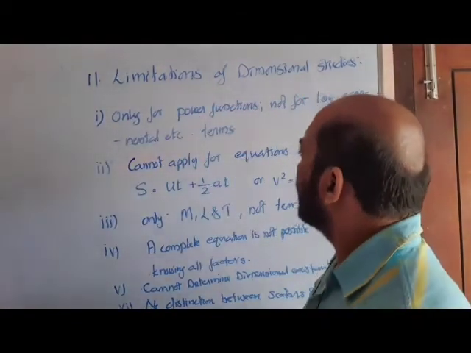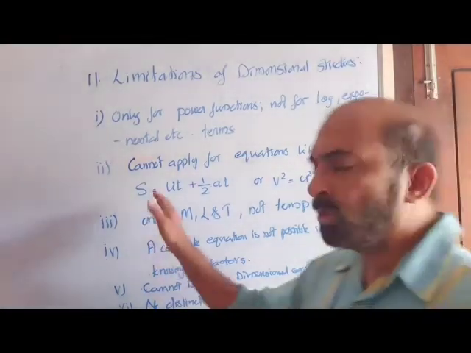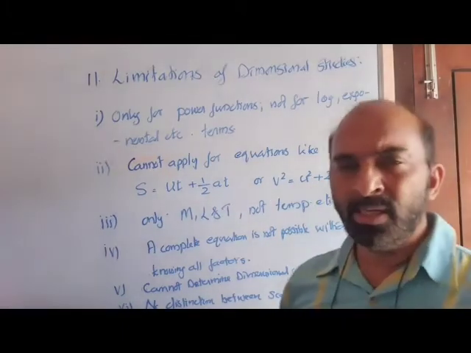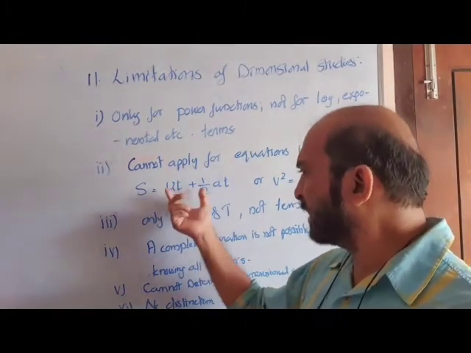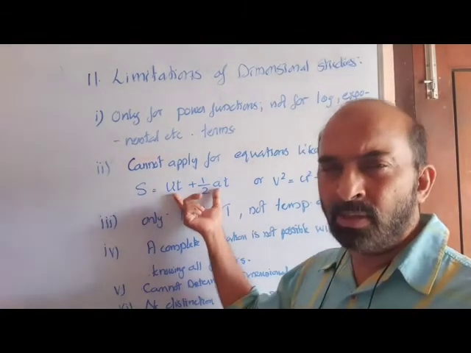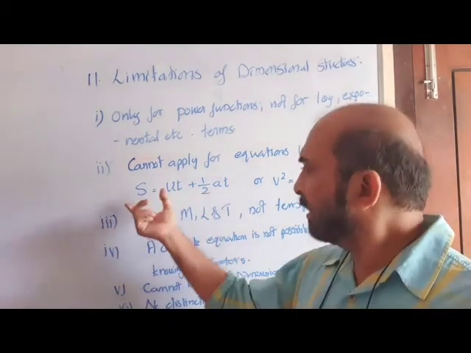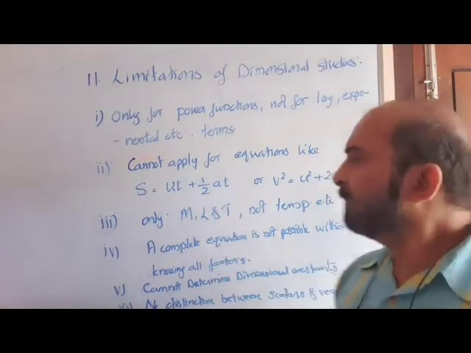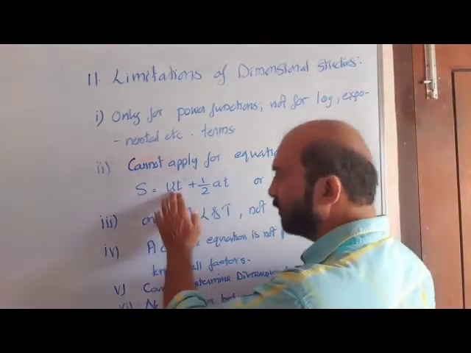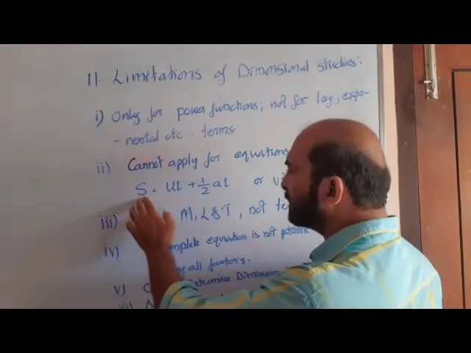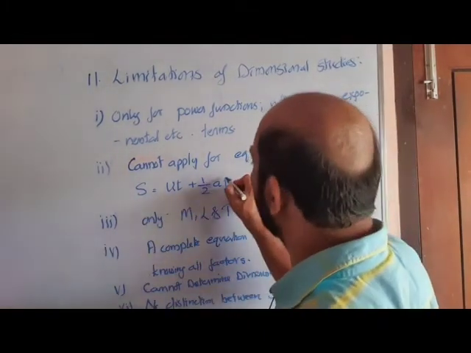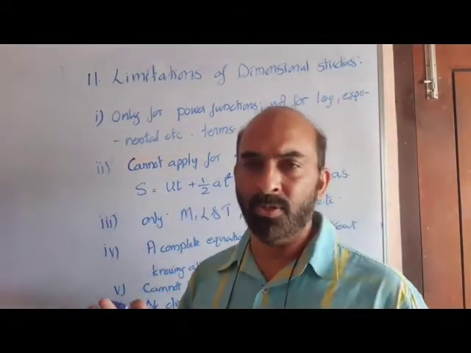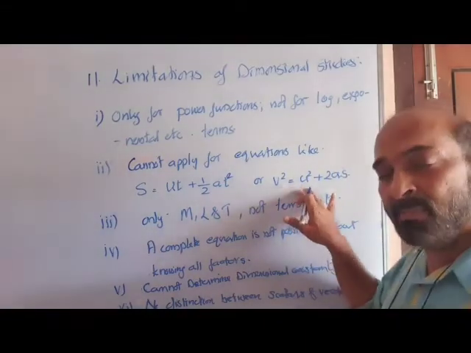Now, second, we cannot apply it for equations like s is equal to ut plus half at square or v square is equal to u square plus 2as. When the result is addition of two terms having the same dimension, it is dimensionally correct, but you cannot prove this equation. Why? Because we can prove s is equal to ut or we can prove s is equal to half at square, but never both together. We have no verification possible.